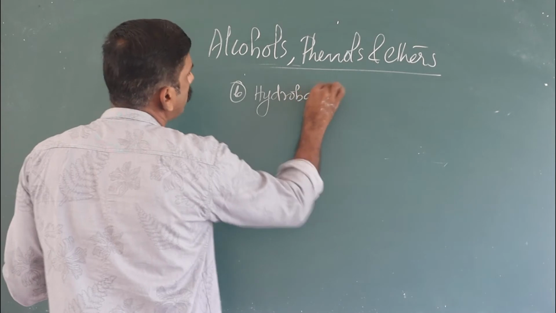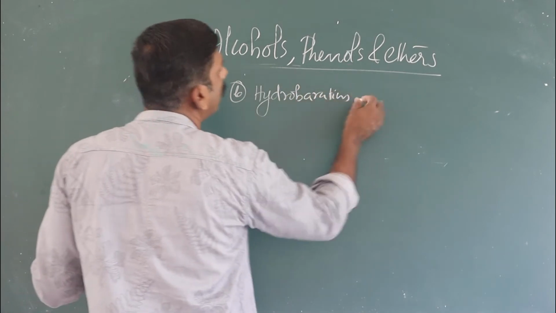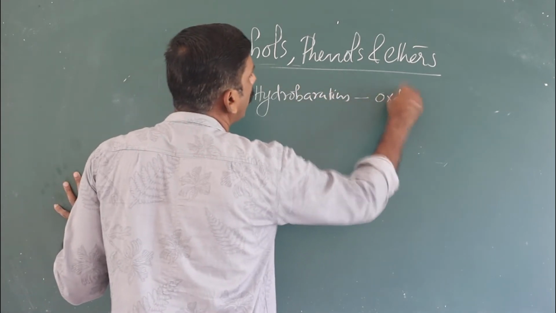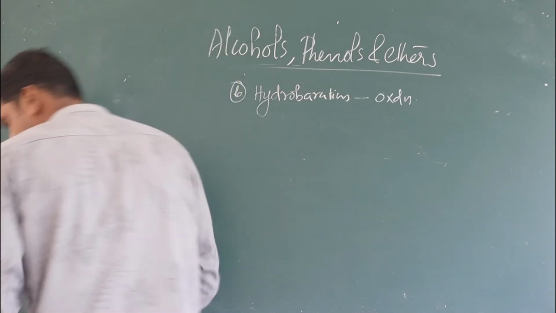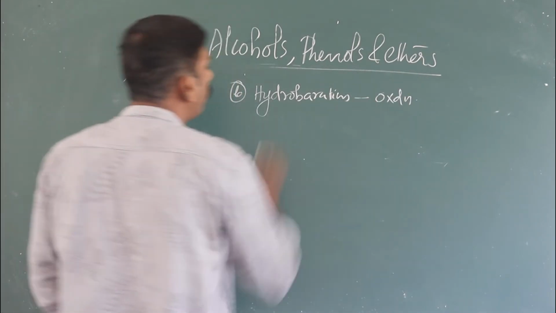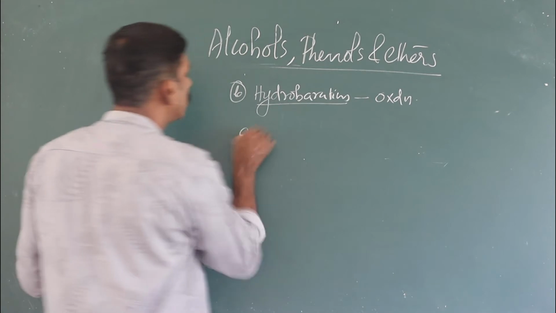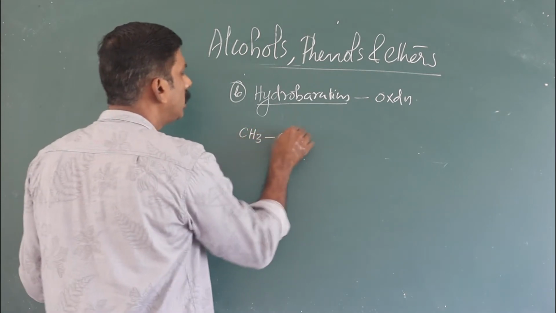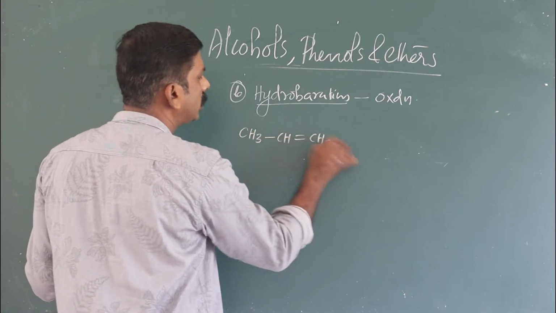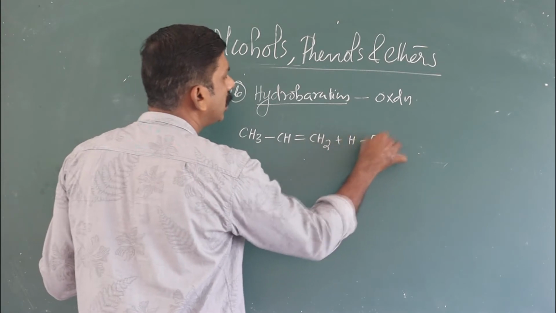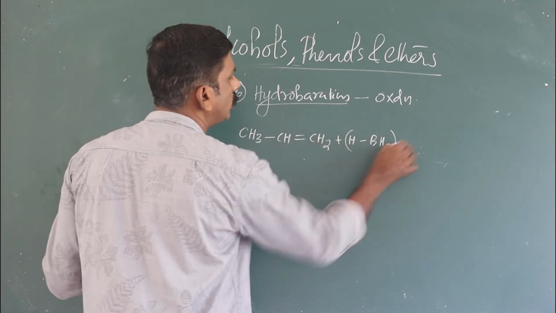And the second process for the conversion of alkene to alcohol is hydroboration followed by oxidation. Here CH3 CH double bond CH2 plus HBH2 twice.